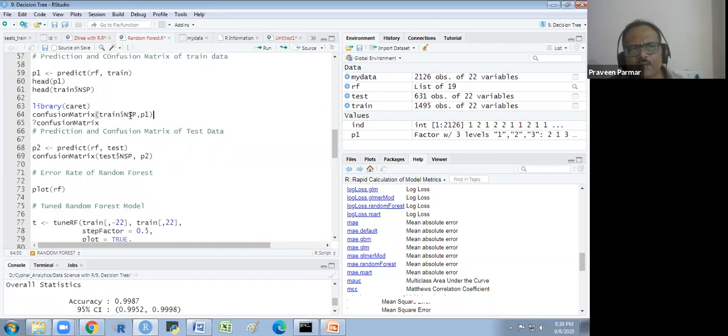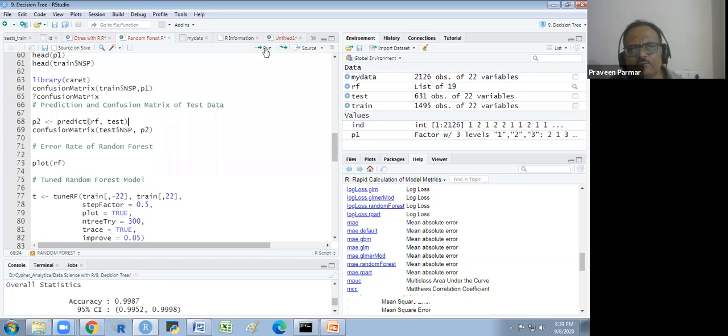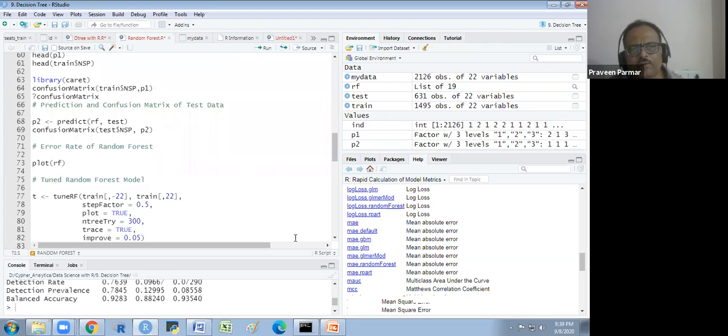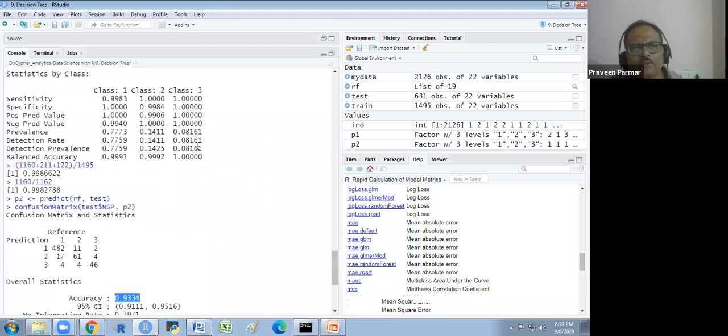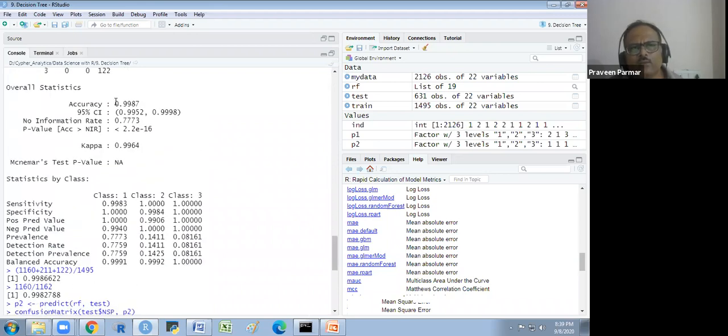The same thing I am doing for the test data also, and I am making the confusion matrix for the same test data. And you see here we have the accuracy for the test data. We are getting 0.93, and in the training we have got 0.99.